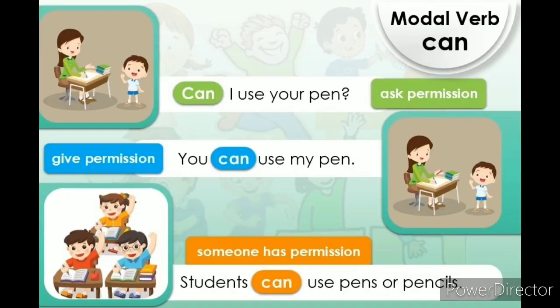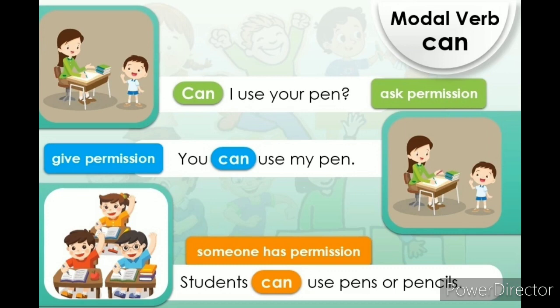Look at the following examples. Can I use your pen? Here can is used for asking permission. You can use my pen. Here can is used for giving permission. Students can use pens or pencils. Here can is used for saying that someone has permission. So these are the three situations in which we use can for permission.